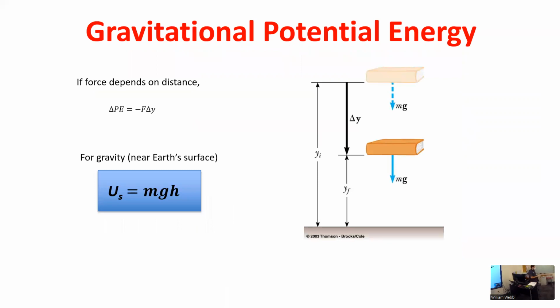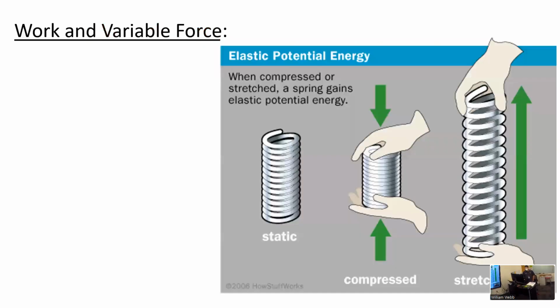Gravitational potential energy, we've derived the equation. We've got some sort of mass that's being moved through a distance because of gravity. And so we've talked about that, and I think you guys are pretty comfortable with that. I want to slow down just a bit to review spring energy because we've covered it a couple times now, but it's been a while.